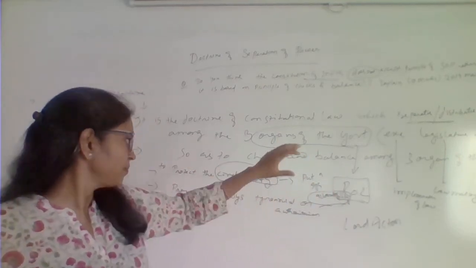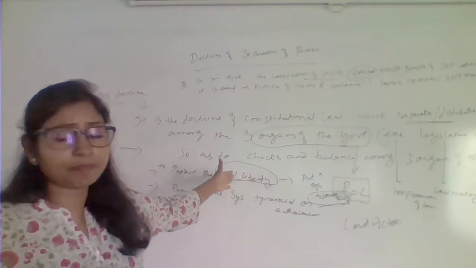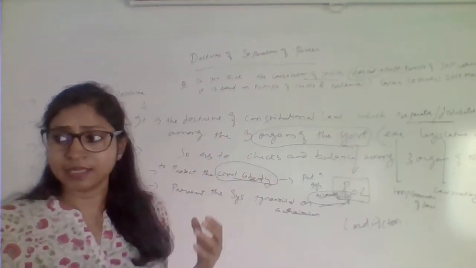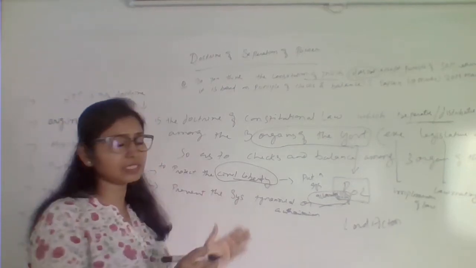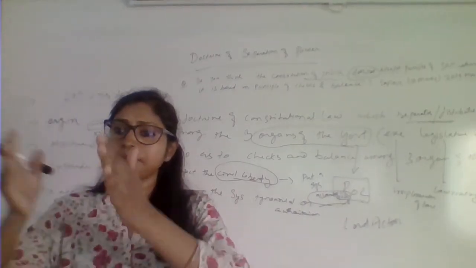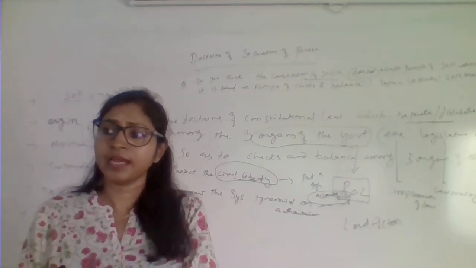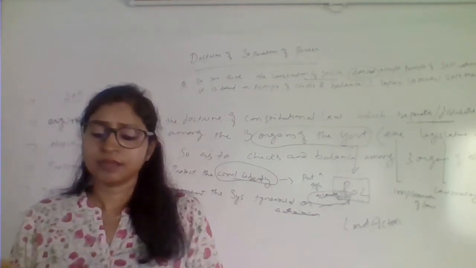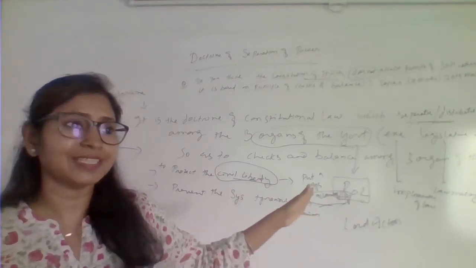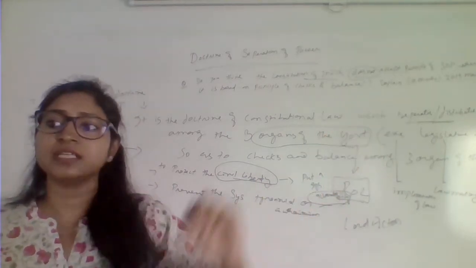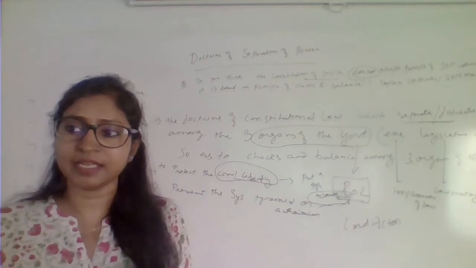Because the same person is making the law, the same person is implementing the law, and whenever a dispute arises, the same person will solve the dispute also. So obviously there are more chances of arbitrary government.